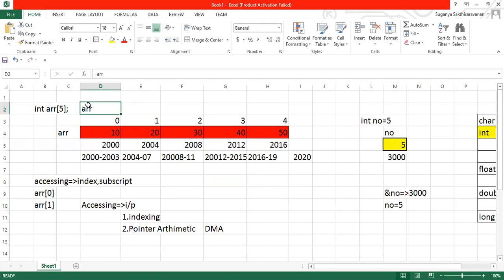Now if I call ARR, an array is not a single address. The array does not hold a single data or a single address, it has a collection of values. If I call ARR, where does it point to?